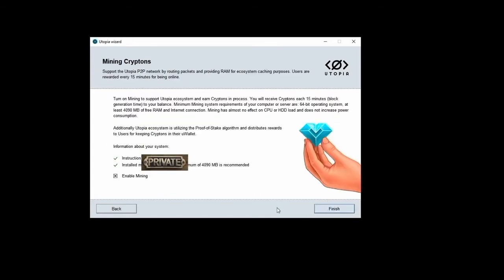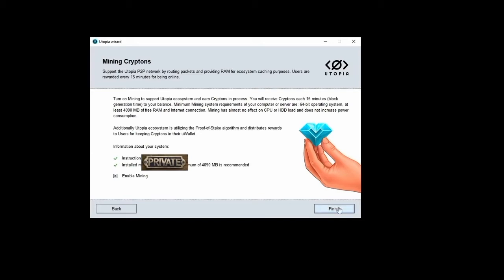On the following screen, you will have an opportunity to enable Krypton mining, which has almost no effect on your CPU or disk drive load and does not increase electricity consumption. On the Utopia P2P network, mining is the process by which encrypted packets are routed and RAM is made available for caching purposes. Requirements include a 64-bit operating system, at least 4090 MB of RAM, 4 CPU cores, and a good quality internet connection associated with both a static as well as a public IP address. After enough peer connections have been made on the network, usually no longer than a few days, you will begin to receive Krypton rewards every 15 minutes.